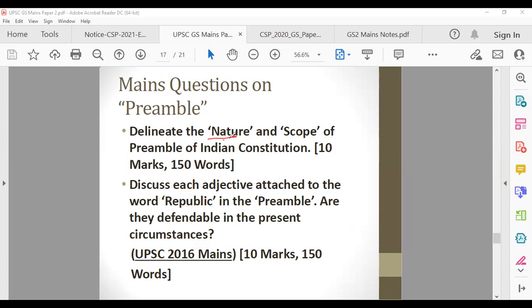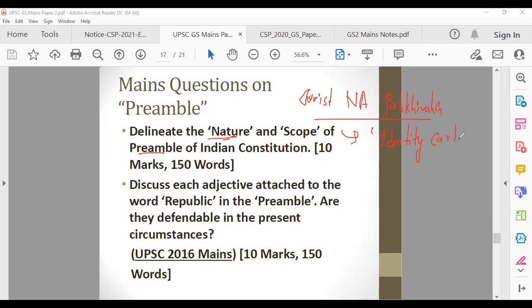First of all, let's talk about this: delineate the nature and scope of the preamble of the Indian Constitution. So you can talk about how the preamble is the introductory portion. And then there is one jurist, a very famous judge, Jurist NA Palkhivala. This statement, which I'm telling you, you can use for your answer. What he said was that the preamble is the identity card of the Constitution.